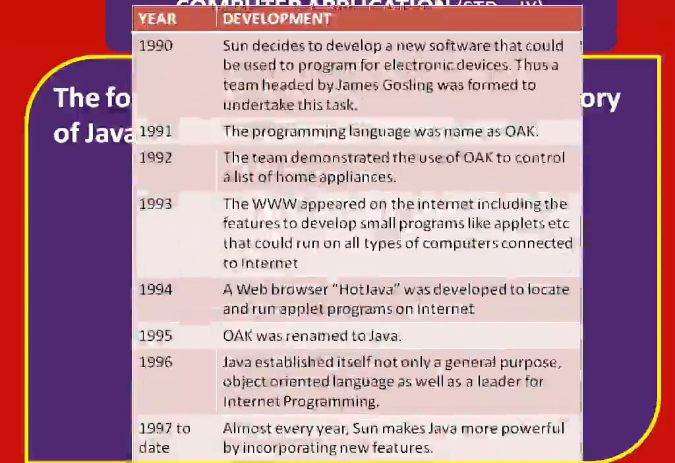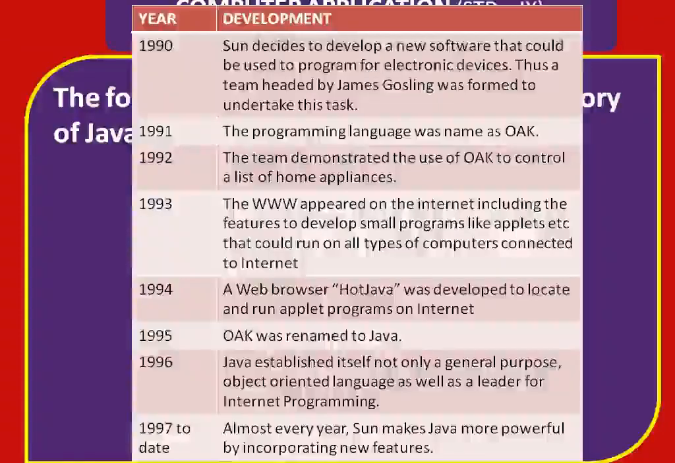Shortcutly, you can know that in 1990 the Sun Microsystem company decided to develop a new software that could be used to program for electronic devices. Thus a team headed by James Gosling was formed to undertake this task. So in 1990 the task was given to Sun Microsystem, to James Gosling and his associates, some colleagues. Then in 1991 the programming language was named Oak.